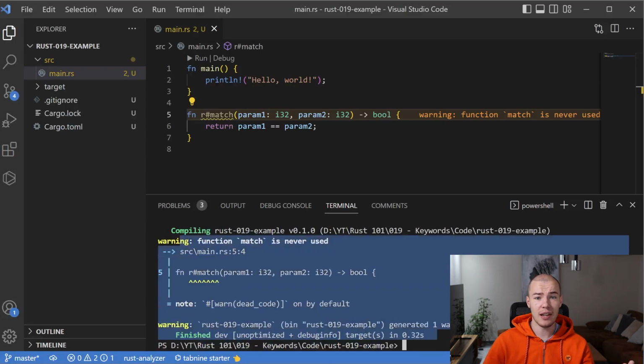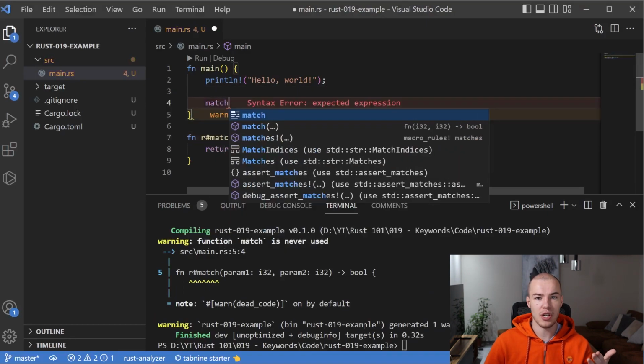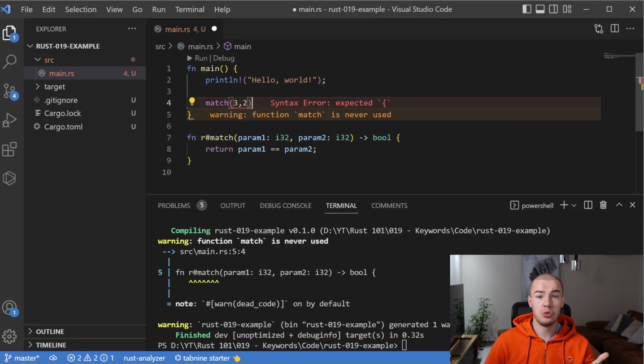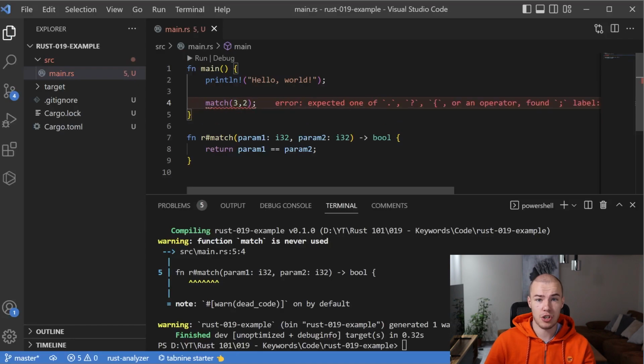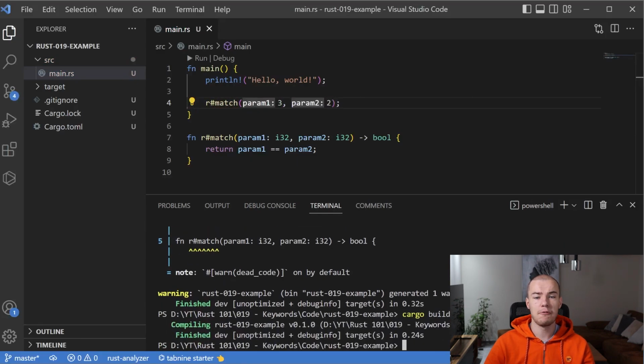And there is only one thing left, and that is to show you that we have to do exactly the same thing. So again, we need to introduce this prefix to a function call as well. So when you're calling this function we just created, you are not allowed to call it by using keyword match, because the compiler will not know if we mean the keyword match or the function call. So we have to specify our prefix again. Let's do that. And as you can see, everything seems to be working just fine.